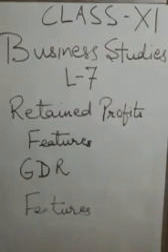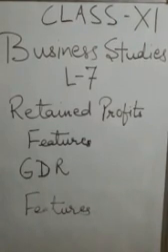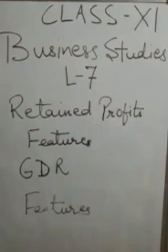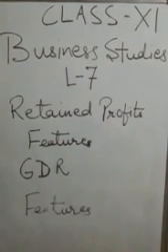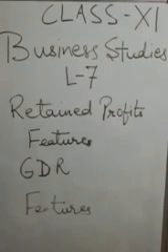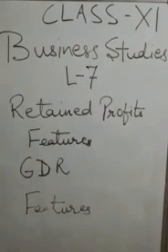When a company requires funds for medium as well as long-term finance, one of the best internal sources of financing is retained earning. Retained profit is considered as an ownership fund, and it is one of the best ways to fulfill the funds requirement for medium as well as long-term projects.